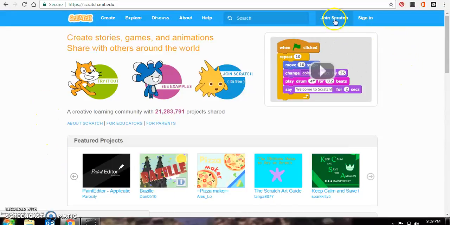It has join Scratch or sign in, and that's not necessarily needed, but you're more than welcome to sign up for an account if you want to save to their website. Otherwise, you can just save your projects straight to your computer and upload them back up when you're ready to work on them. So the first thing we're going to do is go to Create.